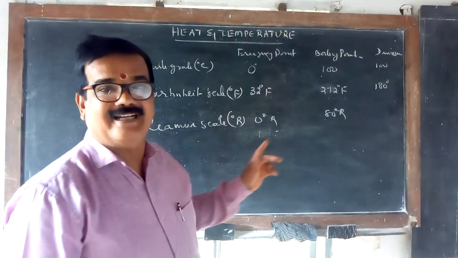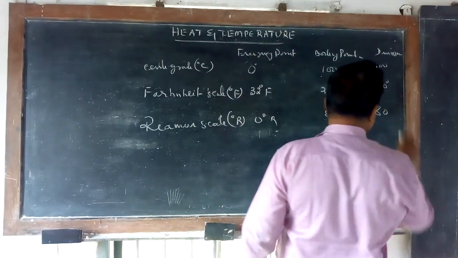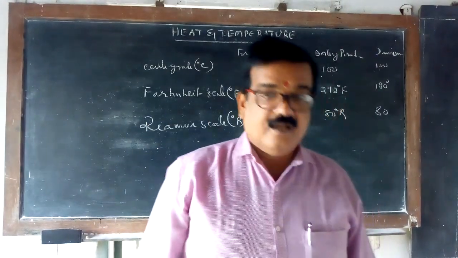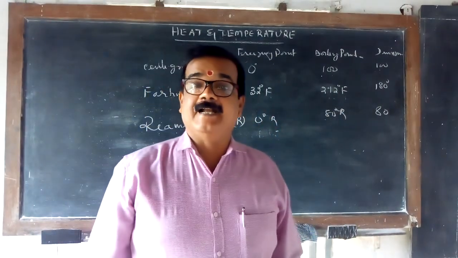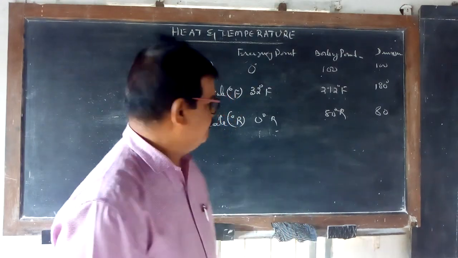Zero degree Reaumur and 80 degree Reaumur. So it is only 80 divisions. In between, how many divisions? 80 divisions. One more scale is there. What is that? Kelvin scale, or absolute scale.